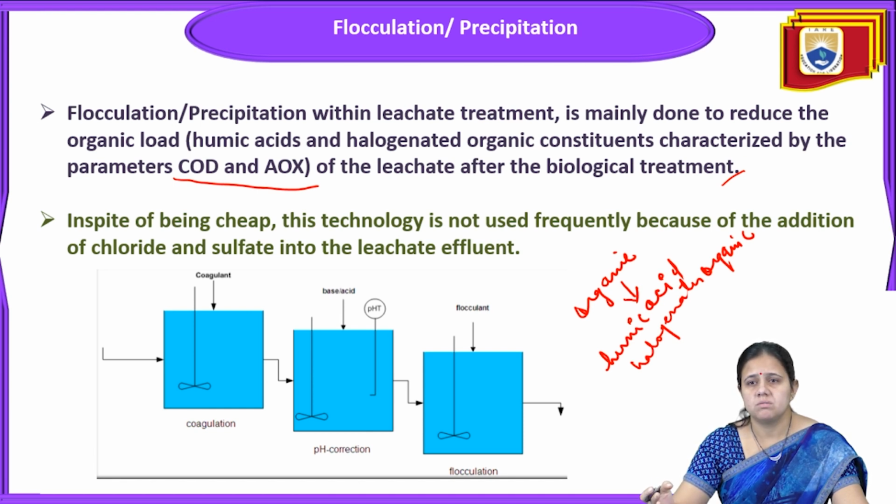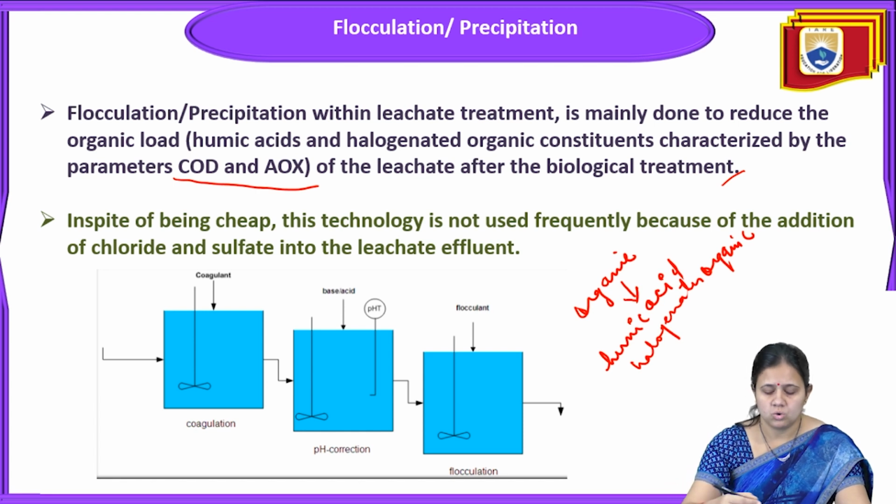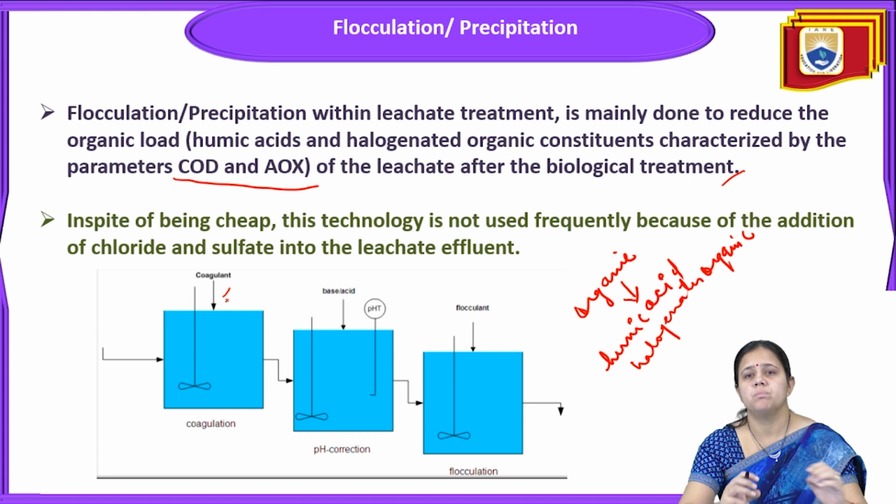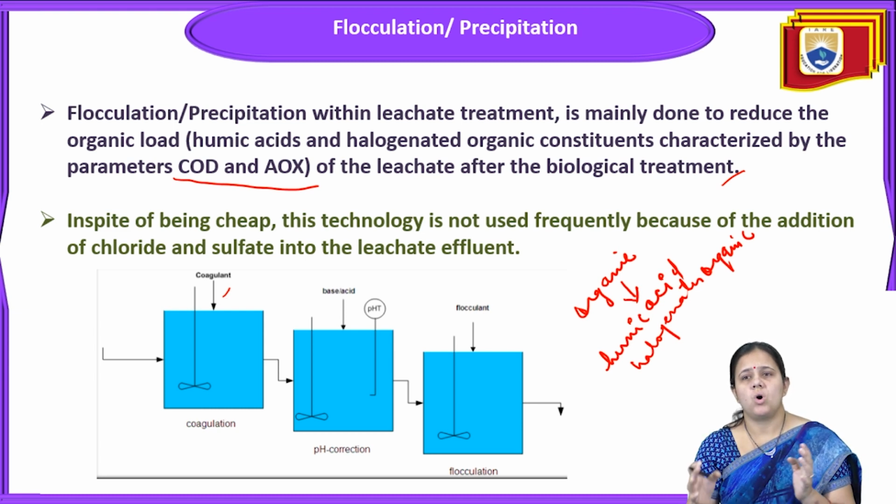These are methods of stabilizing the leachate by adding coagulant agents. A coagulant will be added to the leachate, and it will make a floc with all the organic load. The coagulant makes a chemical reaction.